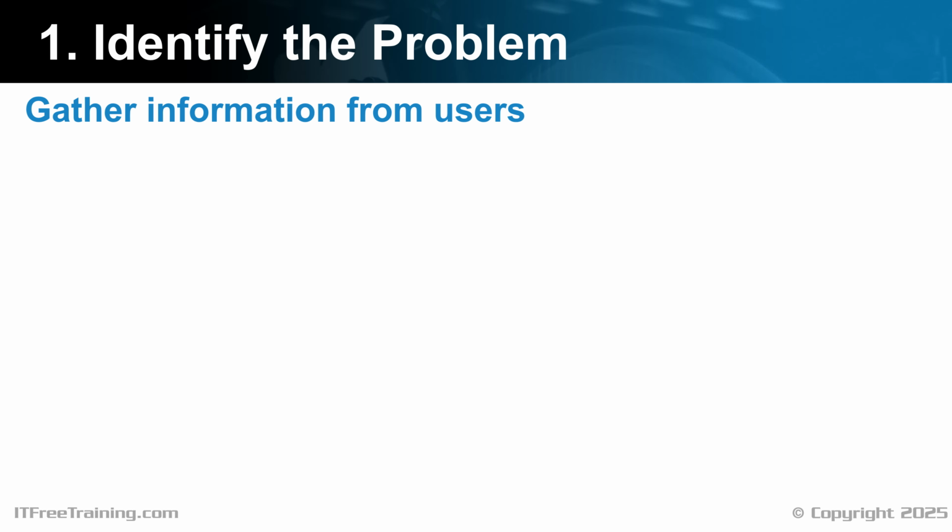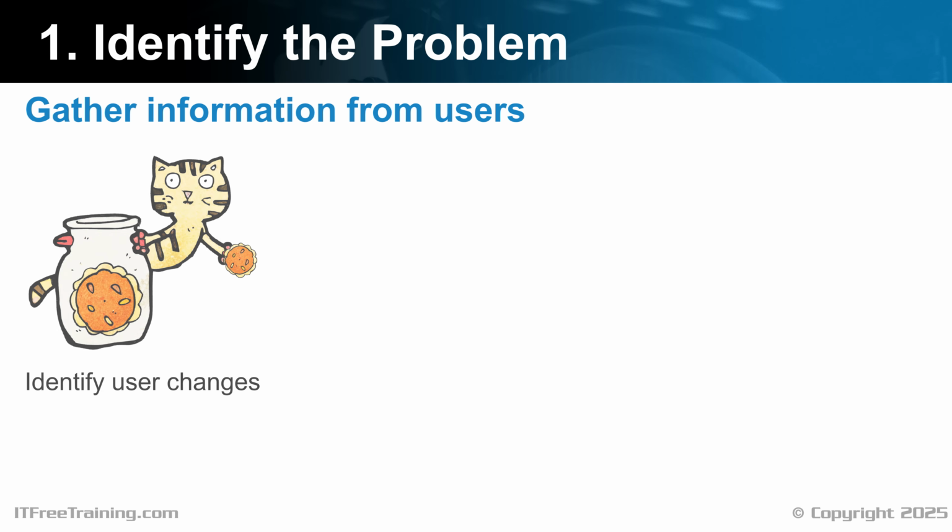The first step in identifying the problem is to gather information from the user. You want to identify any changes made by the user. The user will sometimes be quite upfront about what has happened, but most of the time they won't, unless you ask the right questions. Business computers are pretty locked down nowadays, preventing the user changing too much, but they still find ways to change things.